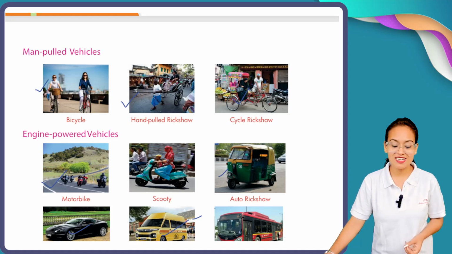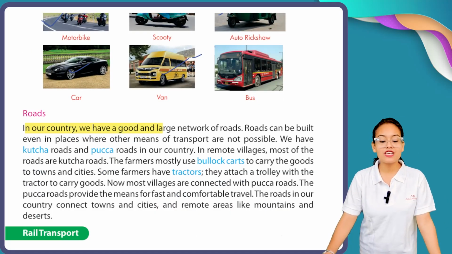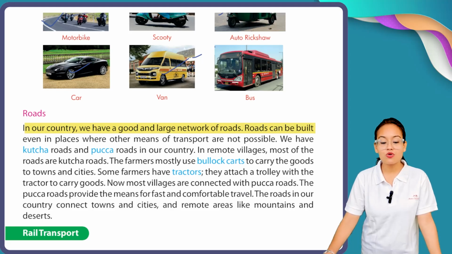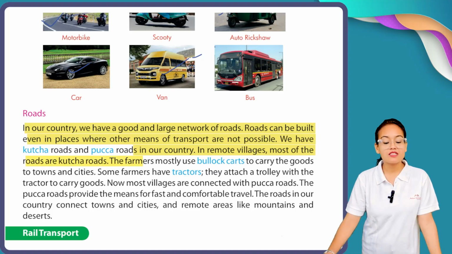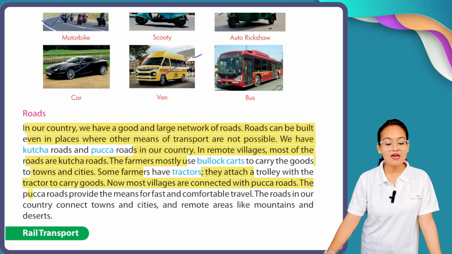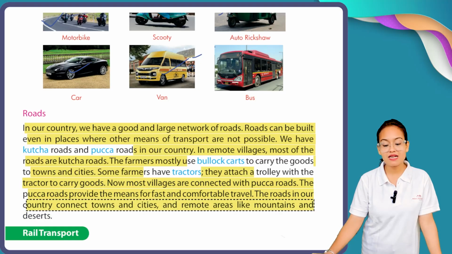Okay, my dear children. So, roads. In our country, we have a good and large network of roads. Roads can be built even in places where other means of transport are not possible. We have kacha roads and pakka roads in our country. In remote villages, most of the roads are kacha roads. The farmers mostly use bullock carts to carry goods to towns and cities. Some farmers have tractors. They attach a trolley to the tractor to carry goods. Now most of the villages are connected with pakka roads. The pakka road provides the means for fast and comfortable travel. The roads in our country connect towns and cities and remote areas like mountains and deserts.